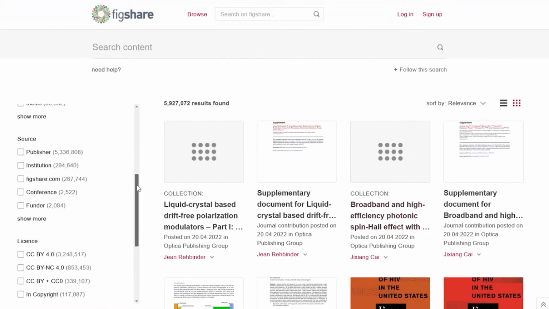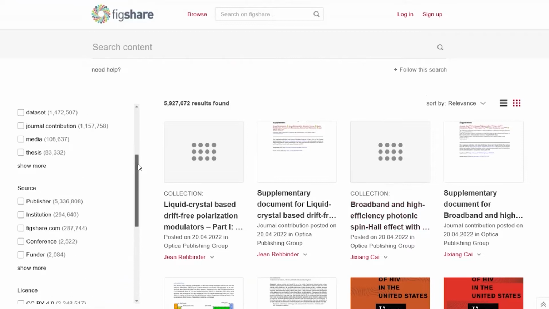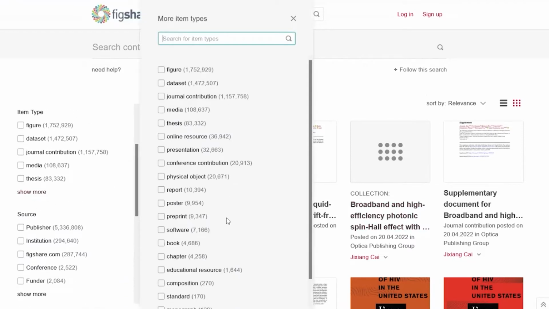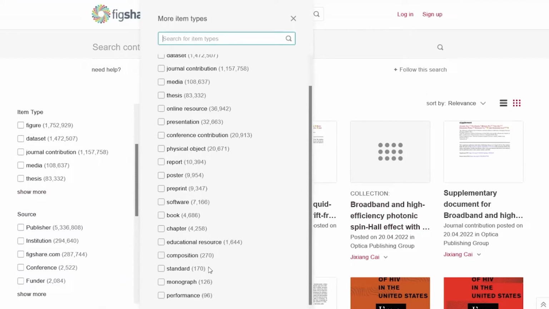And there are facets down the side here to be able to find things and narrow down results. And you can see that people are sharing lots of different things here. Data sets are very common, obviously, but images, educational resources, a lot of this stuff is kind of in the non-traditional research output sphere.